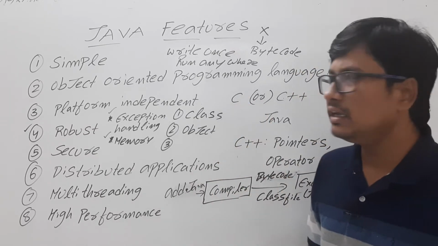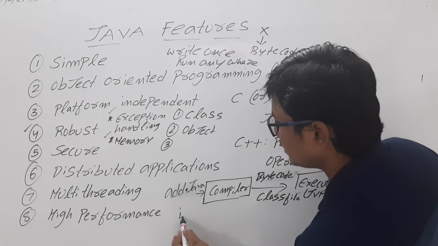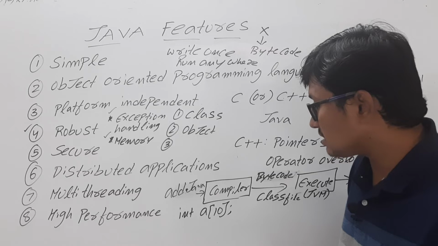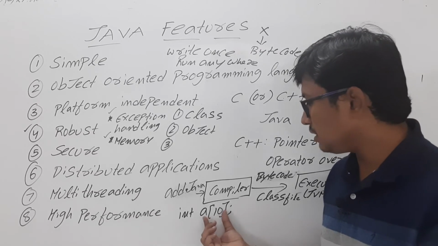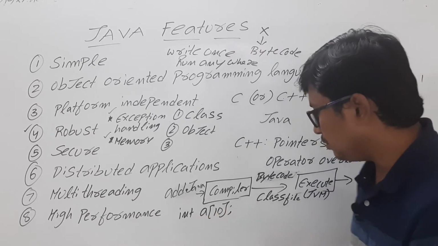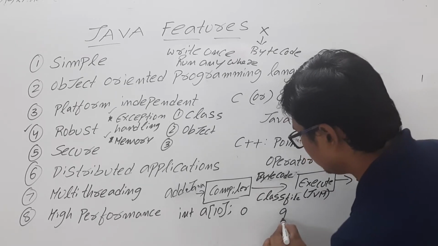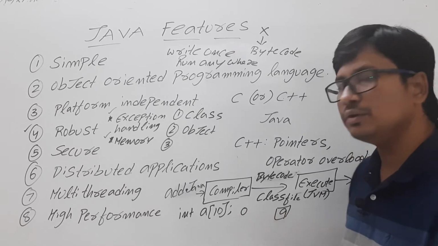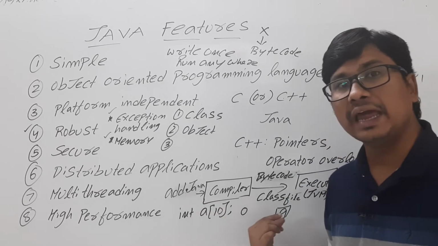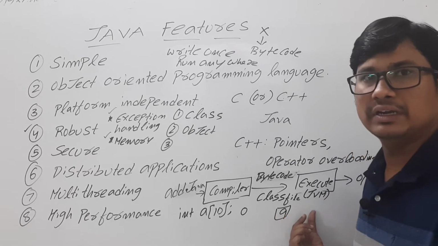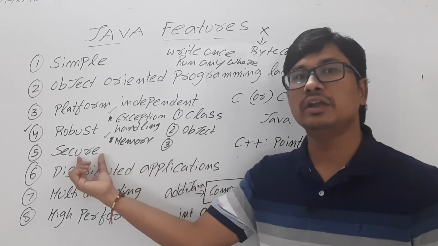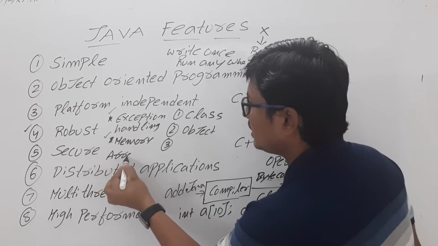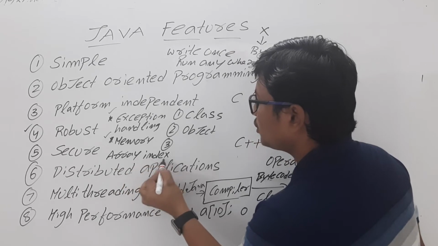If you take C, let's say you have created an integer array of 10. Now you can even try to access the 11th index, because you know that if you create an array of size 10, you will have the index starting from 0 to 9. The elements in index 0 to 9 you can access, but in C you can even access the out of bound index also. In Java, that facility is not available. If you try to access it, it will give an error called array index out of bound.